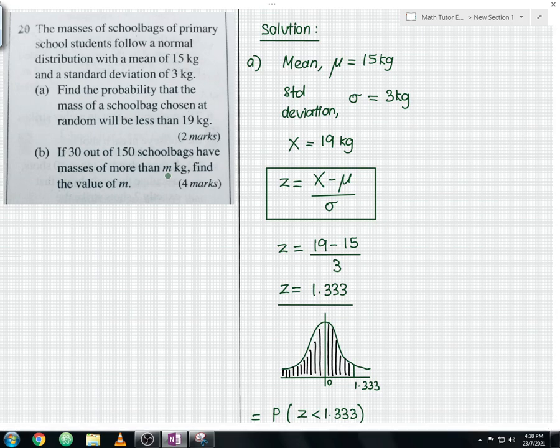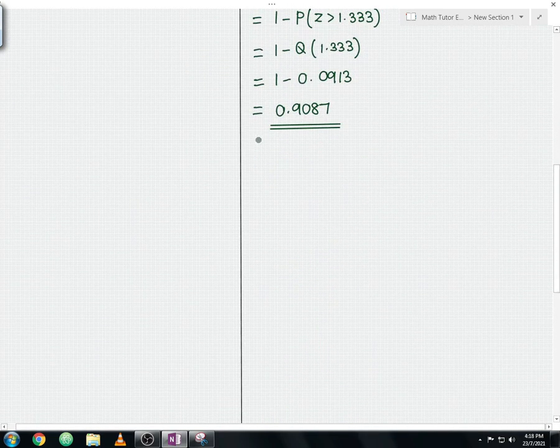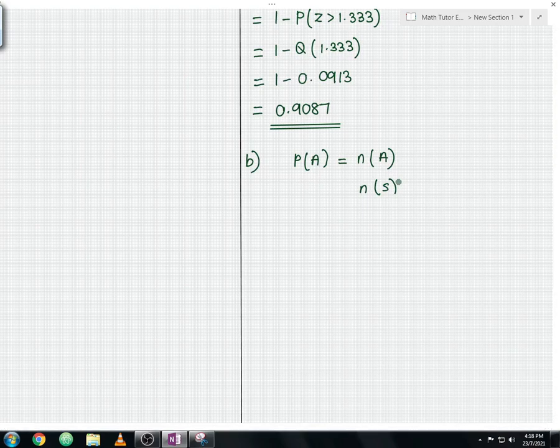Still don't understand? No worries, I'm going to do the step-by-step working now. So let us begin our discussion. The first step is to calculate the probability. The probability of a specific event, let's say event A, equals the number of possible outcomes of event A divided by the total number of the sample space. So this is the very basic formula to calculate a probability, guys. Let me underline the fraction and box the formula.